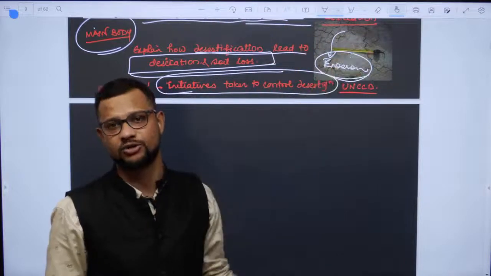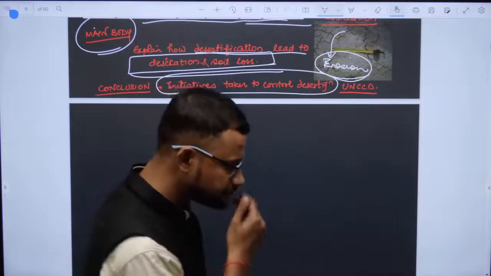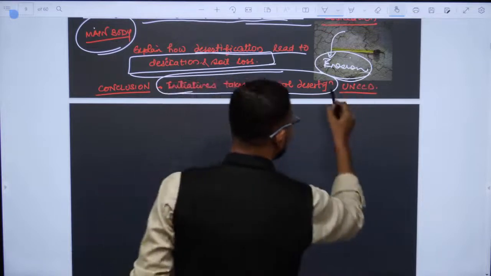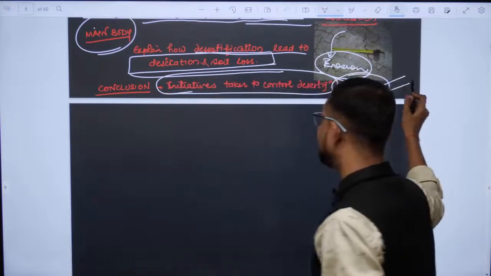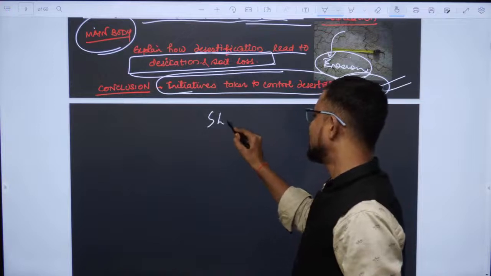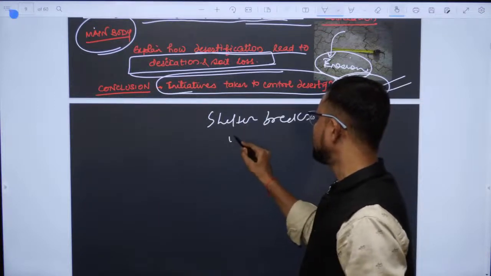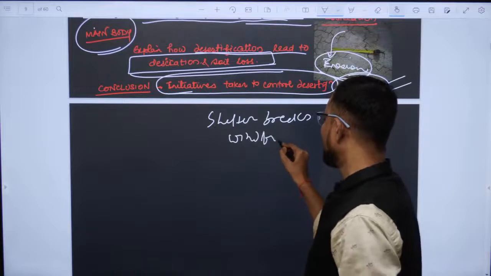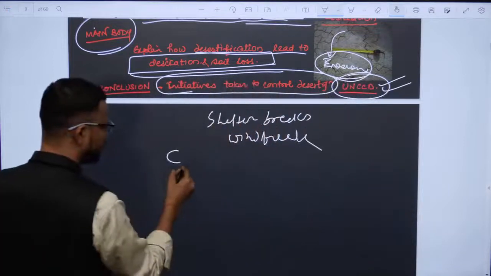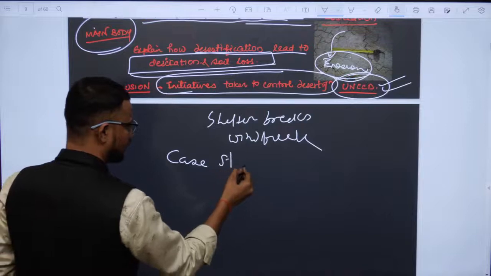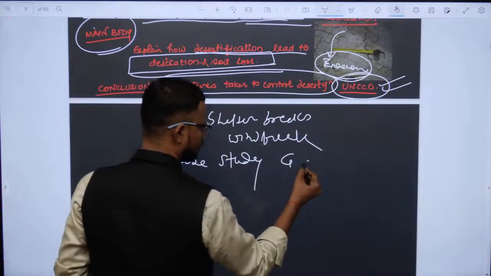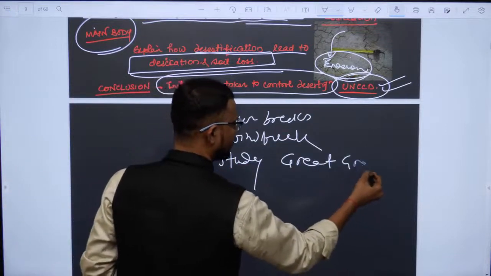And the question has been asked here too. So the thing is, you should write this UNCCD, shelter belts, wind breaks, how to prevent desertification. Or you can write a case study, the Great Green Wall.